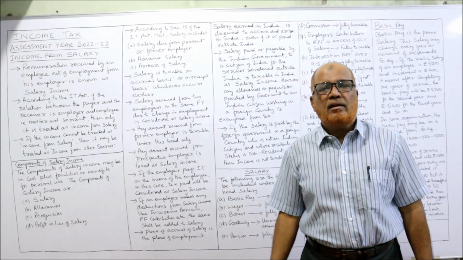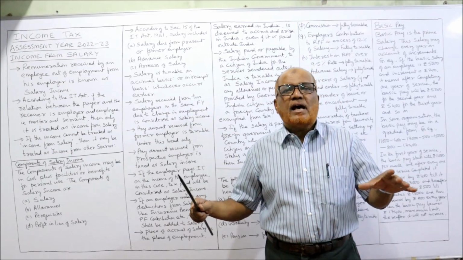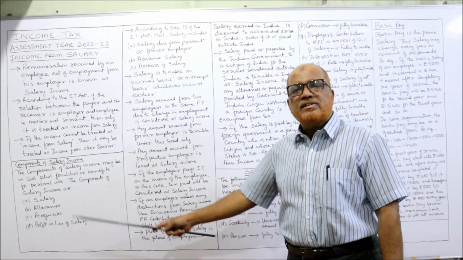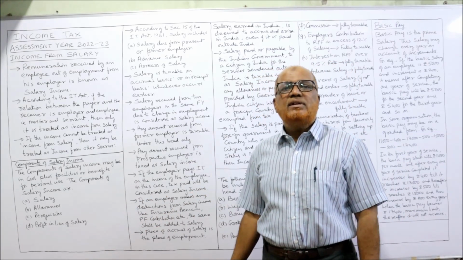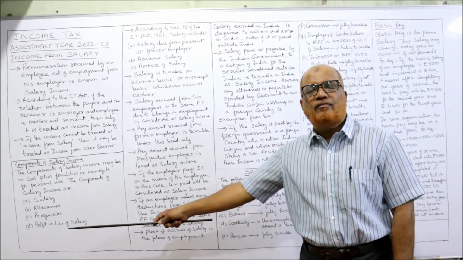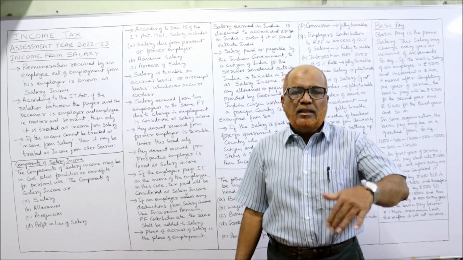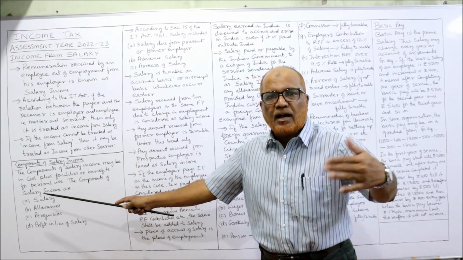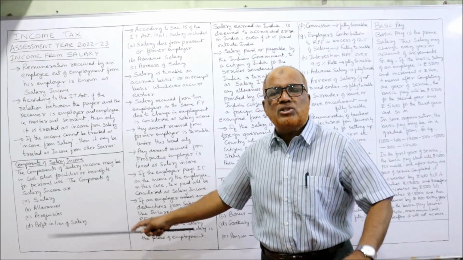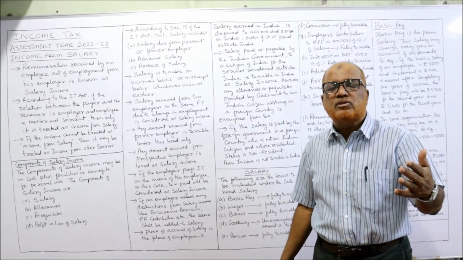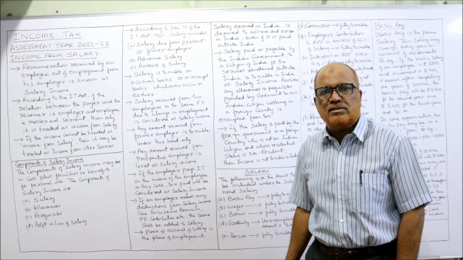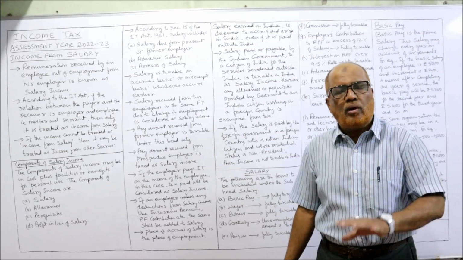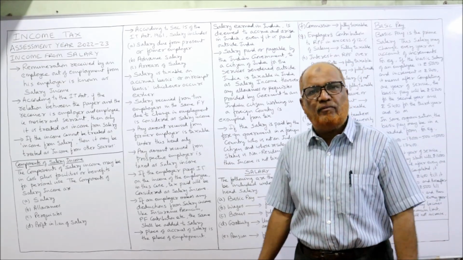Now, components of salary income. Income from salary will be divided into 4 subheads. First one is salary, second allowances, third perquisites, and fourth profit in lieu of salary. In the coming videos, I will explain each. In this video, I will explain about salary. In the coming videos, I will explain about allowances, what you mean by allowance, what the different types of allowances are, and what the provisions for allowances are. Then perquisites, the meaning of perquisites, and how they are taxable. All these things I am going to cover in the coming videos.